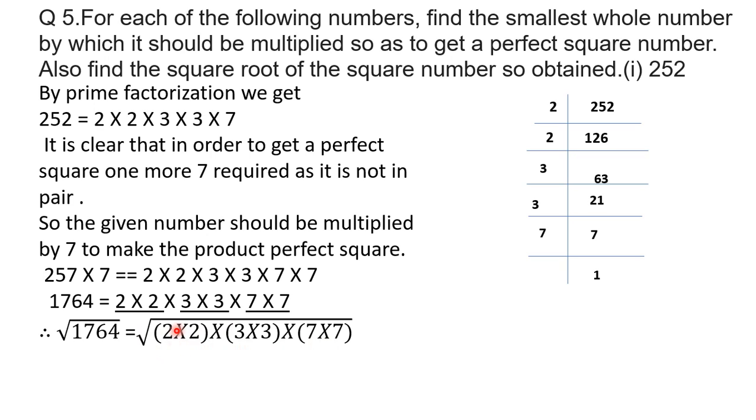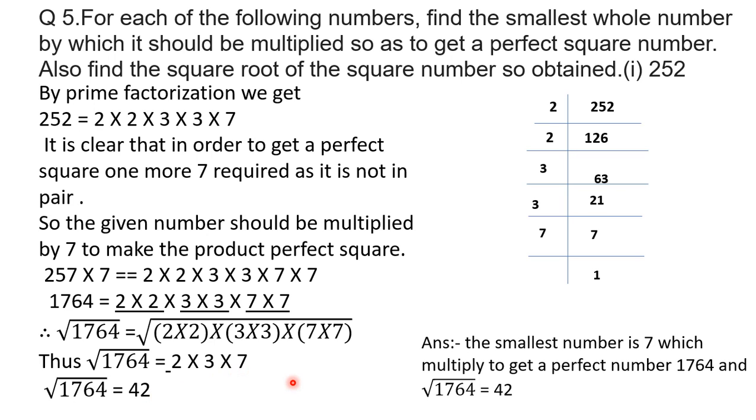So from this pair, 2 will come out of the square root sign. Again this 3 into 3, from this pair one 3 will come out, and from this 7 into 7 one 7 will come out from the square root sign. So inside the square root sign there is only 1, and square root 1 is 1. So we get square root of 1764 is 2 into 3 into 7. So product of 3 2s are 6, 6 7s are 42.